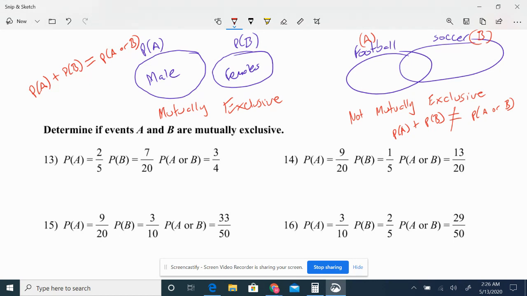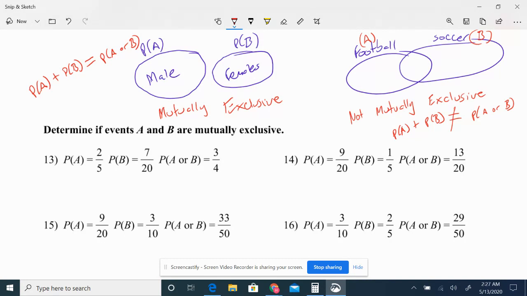I counted that member or those members twice. So if I was looking at the class, let's say I have some football players, but some of them also play soccer, I counted those people twice. Therefore, probability of A plus probability of B is not equal to probability of A or B.